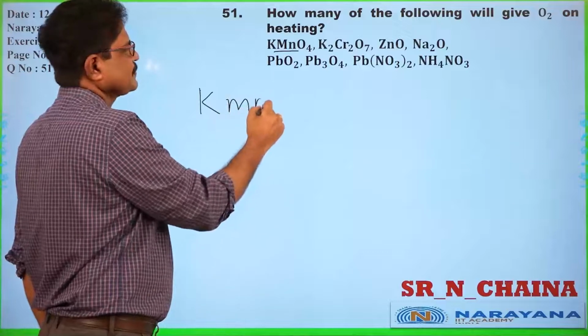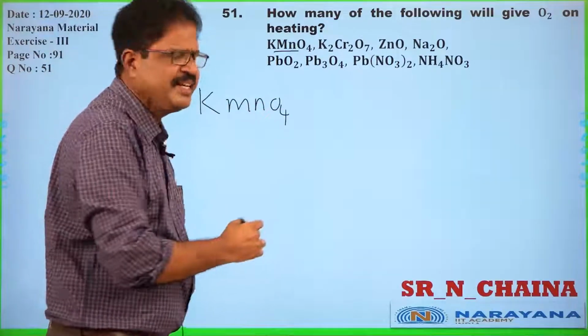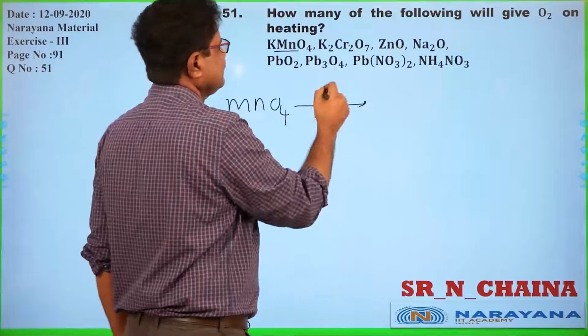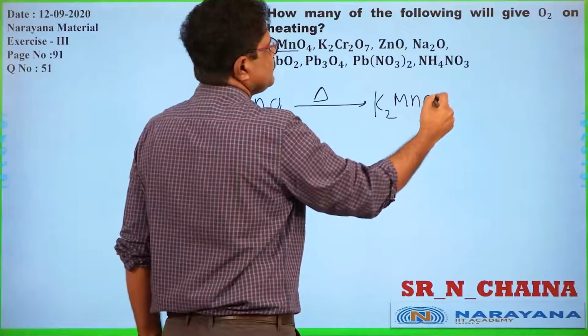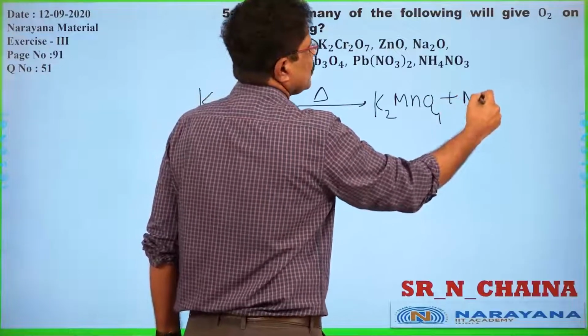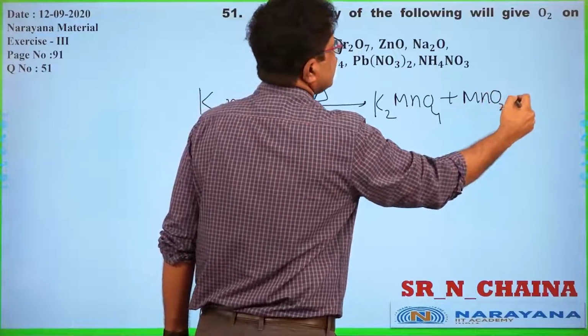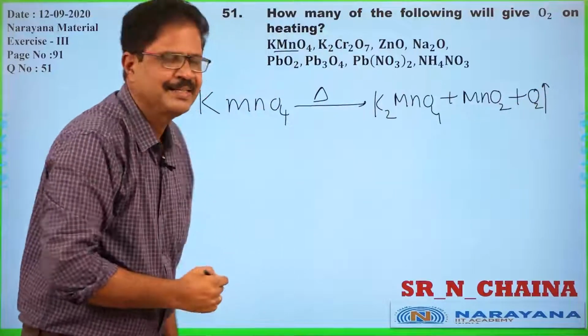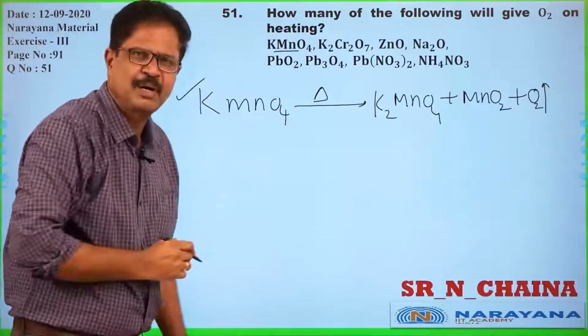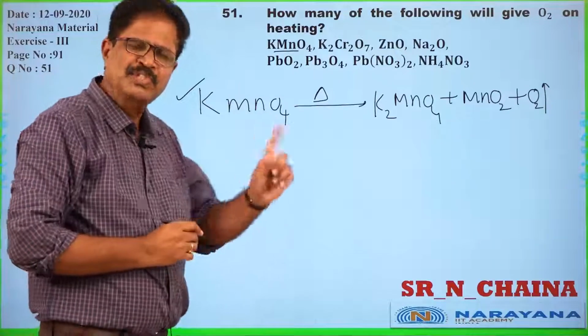KMnO4 on thermal decomposition gives K2MnO4 along with MnO2 and oxygen. Fine. Here oxygen is liberated. So KMnO4 is one of the options producing oxygen.